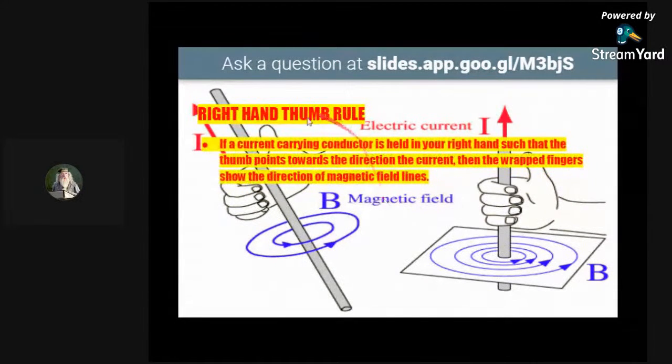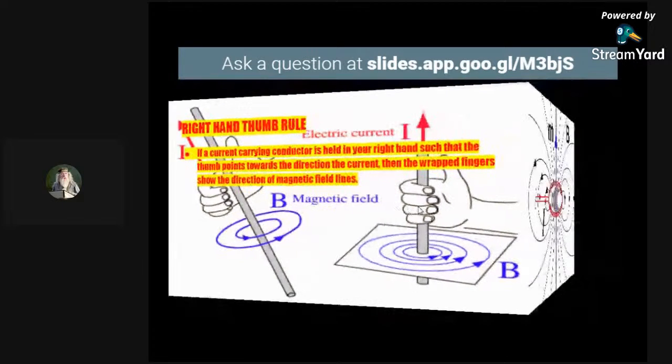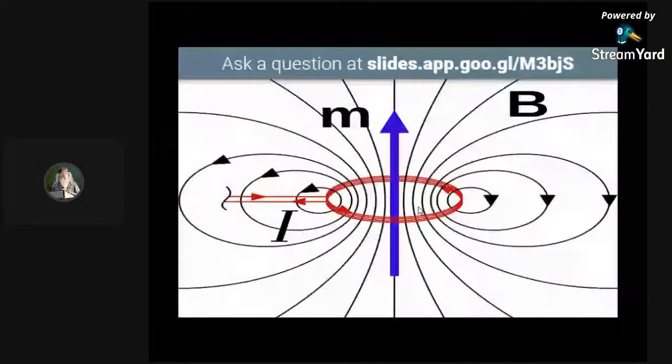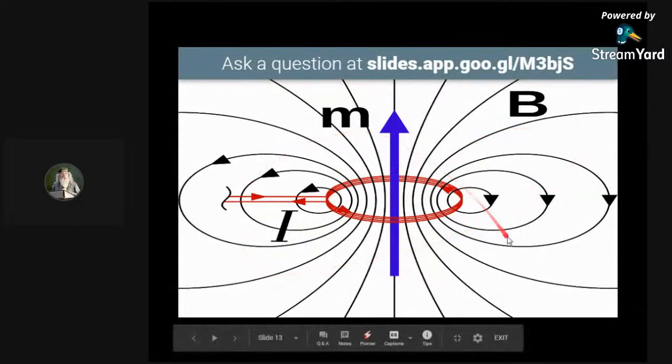The right hand thumb rule is: if a current carrying conductor is held in your right hand such that the thumb points towards the direction of the current, then the wrapped fingers show the direction of the field lines. As I already said, the wrapped fingers show in which direction the magnetic field is going.